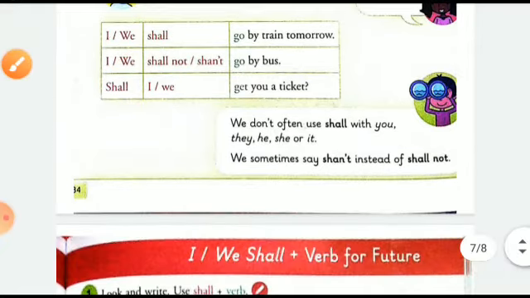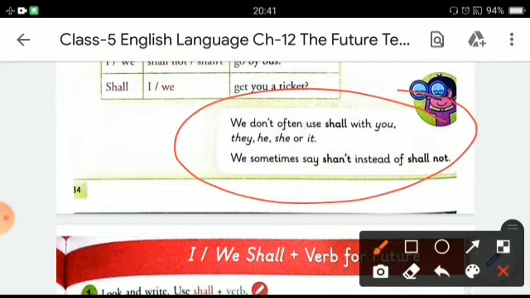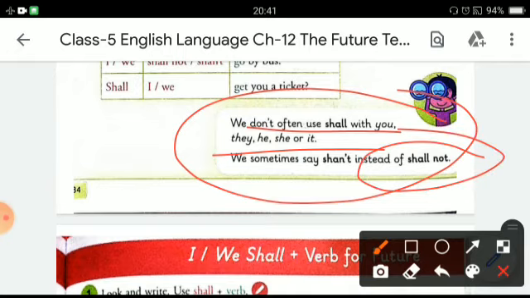Some important points to be remembered: we don't often use shall with you, they, she, he or it, with the third person. And we sometimes say shan't, that is a contracted form of shall not. Instead of shall not we use shan't.